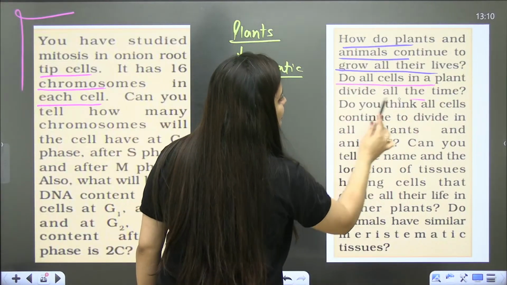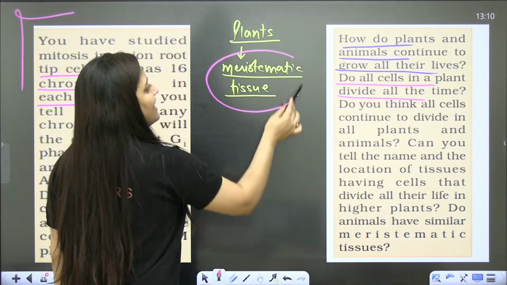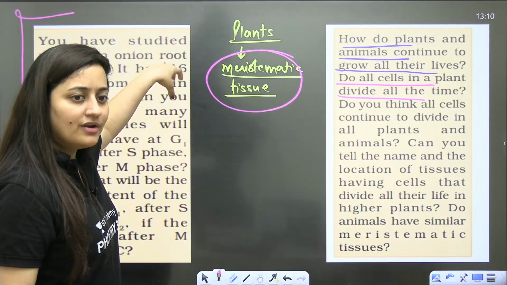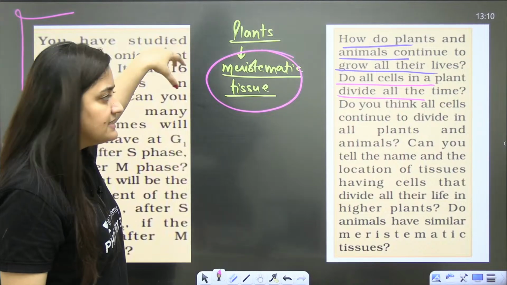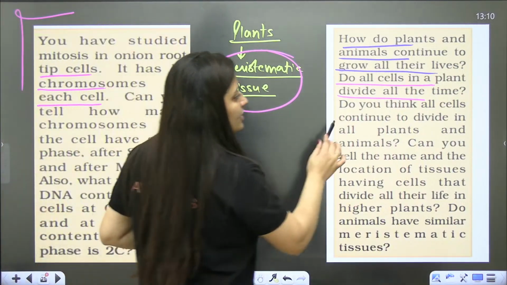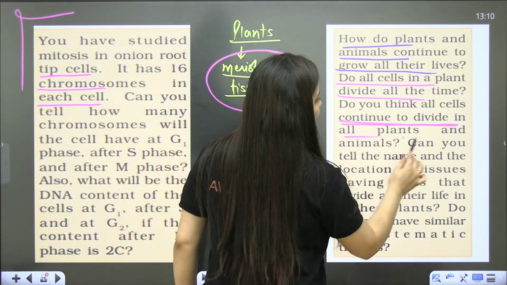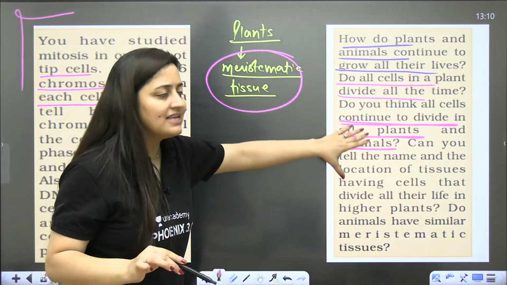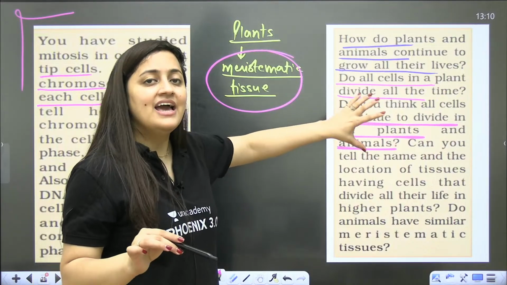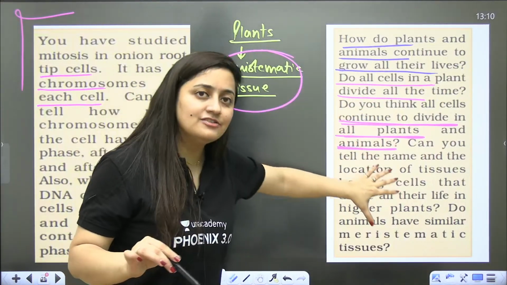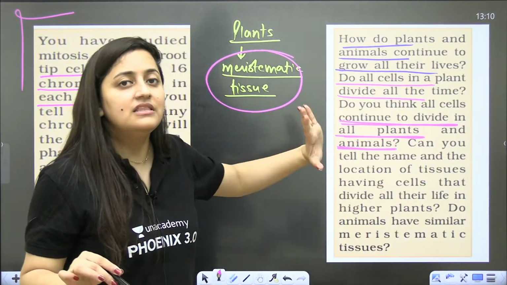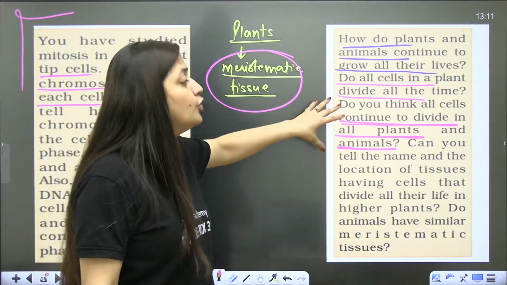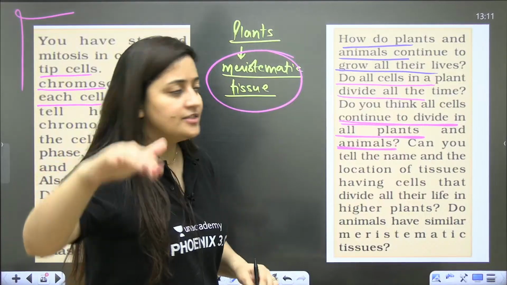So do all cells in a plant divide all the time? It is the meristematic tissue that will divide, and then the meristematic tissue will form your elongated cells and finally the mature cells. So do you think all cells continue to divide in all plants and animals? I won't say all cells. Once the cell becomes mature, they are not going to divide. And in the case of animals also, as I said, that division is not for the lifetime. Some cells divide, but the growth is limited to a certain age.